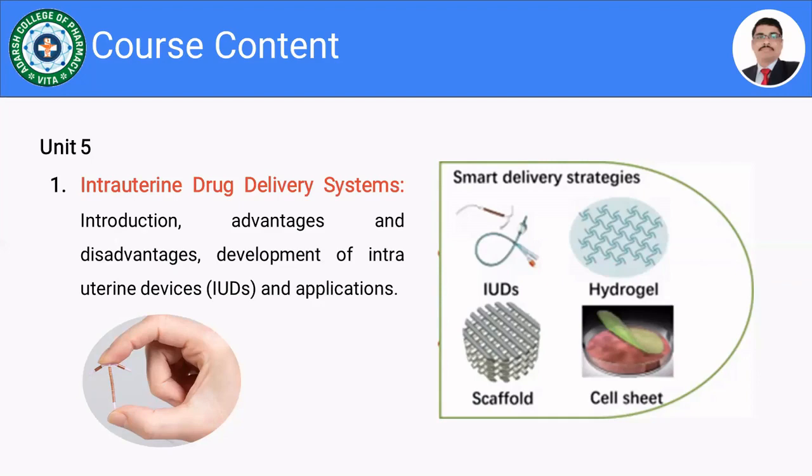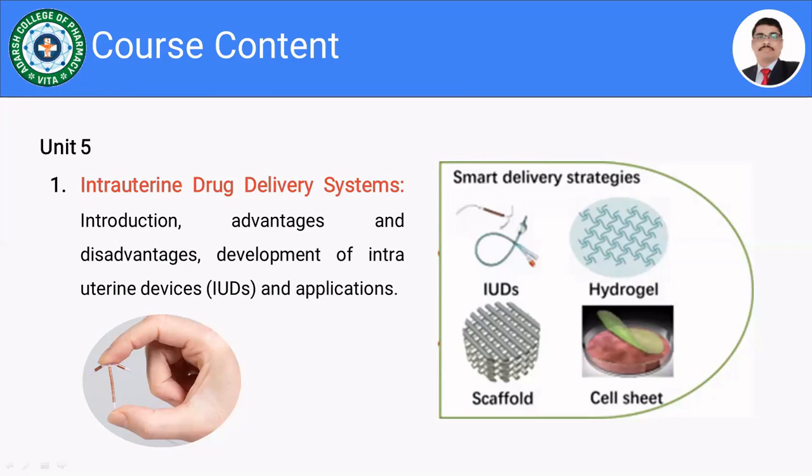For example, progesterone can be delivered by using intrauterine drug delivery system. So we are going to discuss the introduction, advantages, disadvantages, then development of IUDs and their applications.